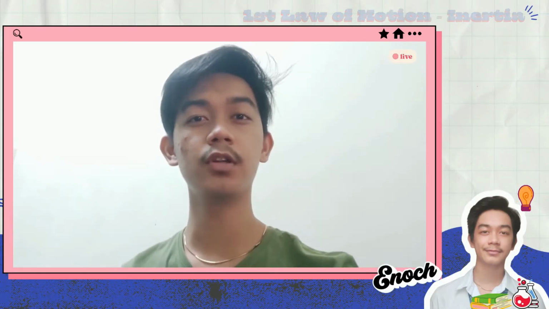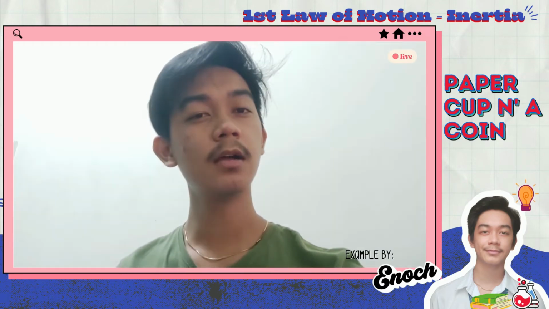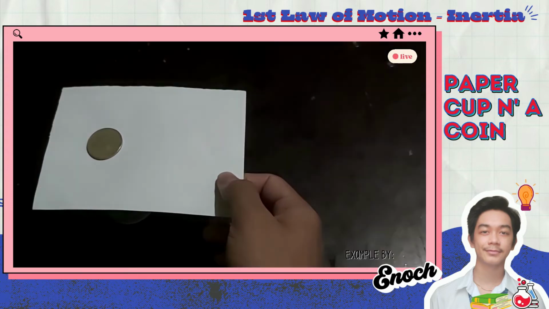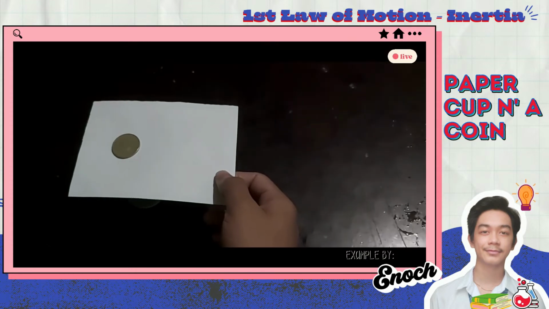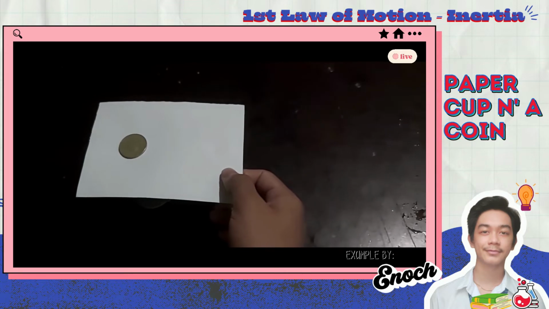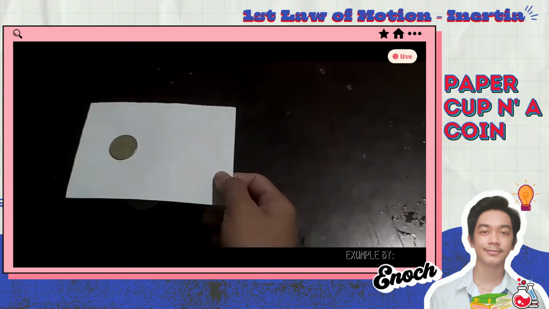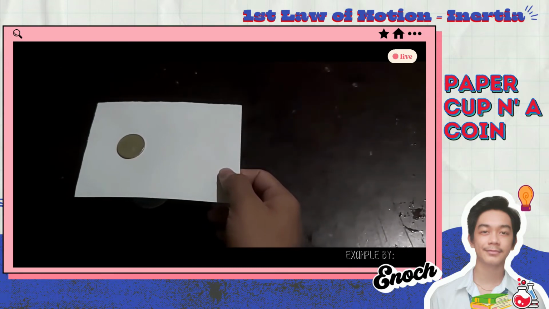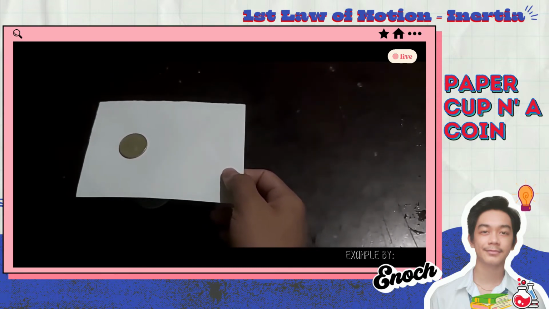The second example of our law of inertia is called paper, a cup, and a coin. So as you can see, we have a paper, a glass, and a coin. Above the glass, we have a paper and a coin. Let's see what will happen after we pull the paper above the glass. As you can see, the coin has fallen down to the bottom of the glass because the coin has enough inertia to resist moving with the piece of paper, but gravity acts upon it and it falls to the bottom of the cup.